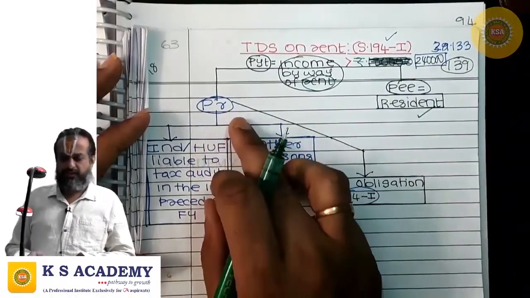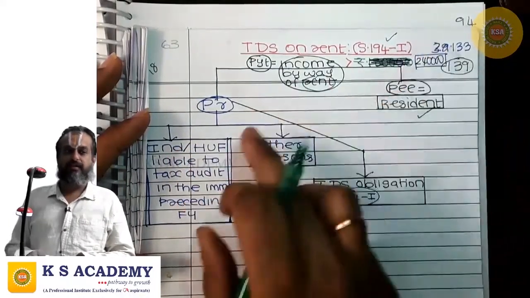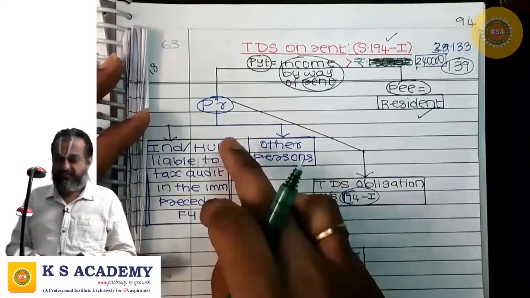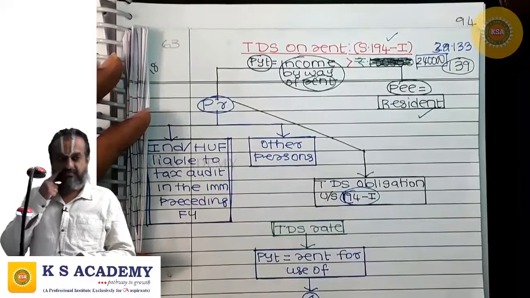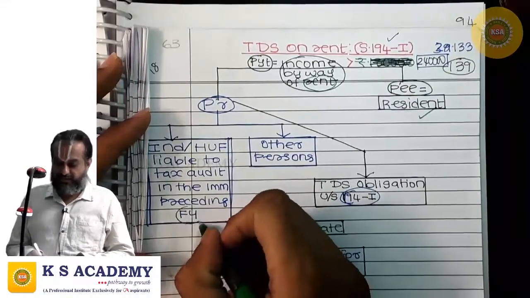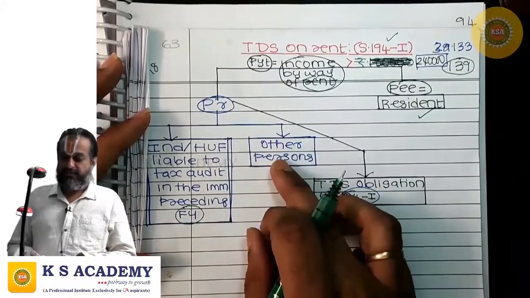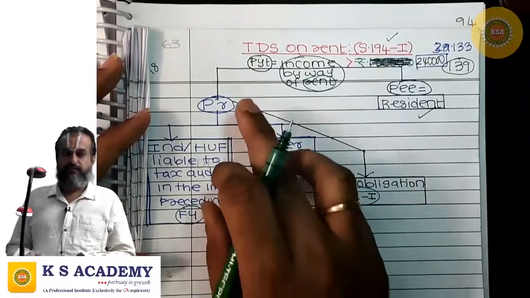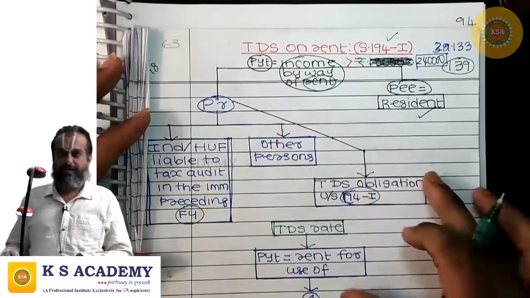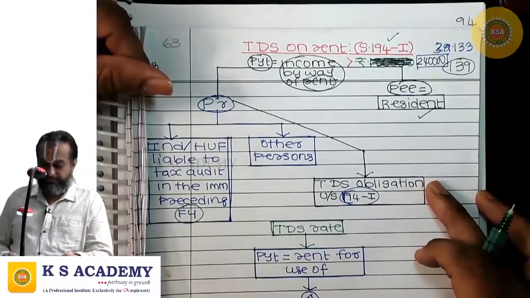But if the payer is individual or HUF, the TDS obligation under 194I arises only when that individual or HUF was liable to tax audit in the immediately preceding financial year. For any person other than individual or HUF, there is TDS obligation under 194I, irrespective of whether that person was liable to tax audit in the immediately preceding financial year or not.